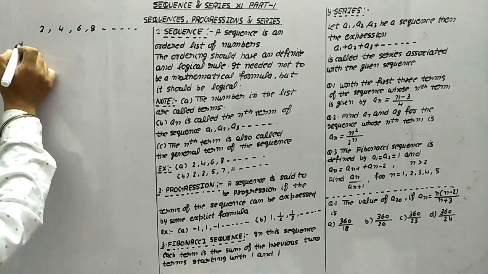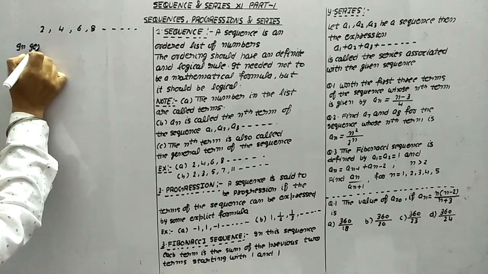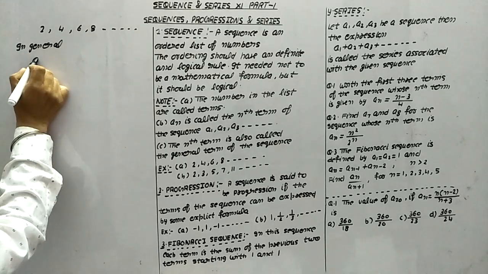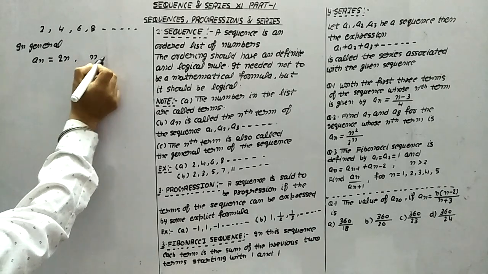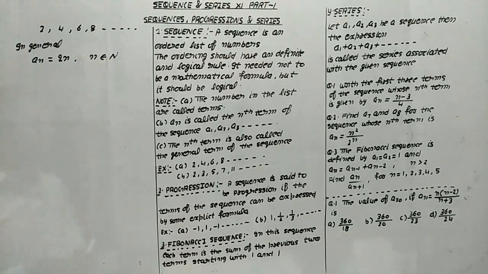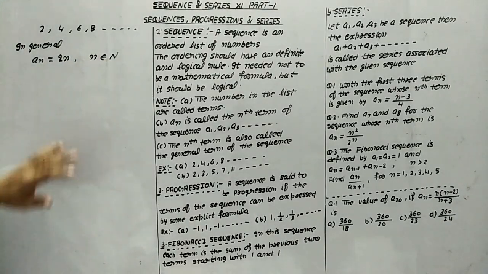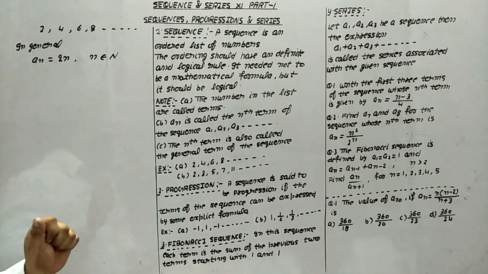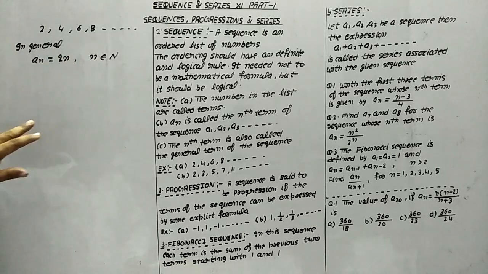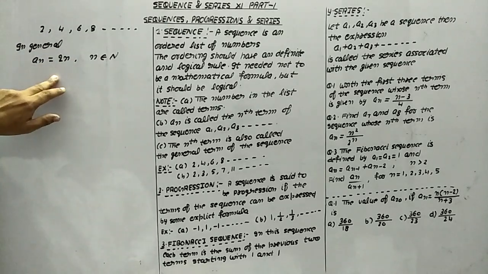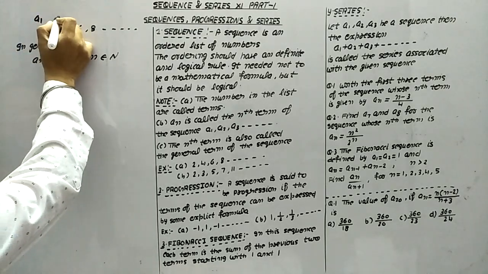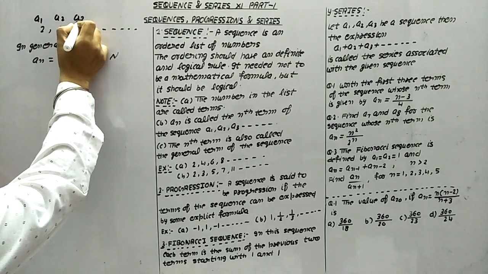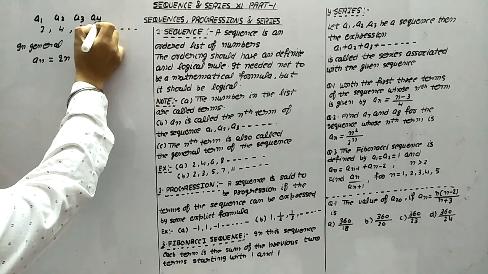So in general we can write an is equals to 2n, where n belongs to N. So this can be represented by this logical term and it is known as the nth term. If we put n is equals to 1, this is the first term which is represented by a1. This is the second term, a2, this is the third term and this is the fourth term and so on.